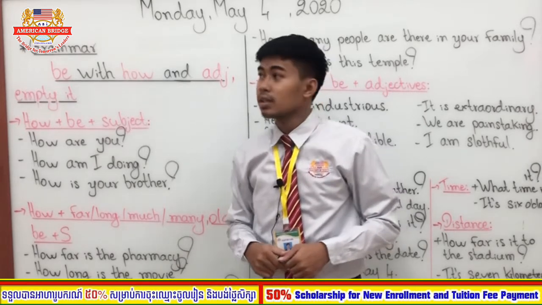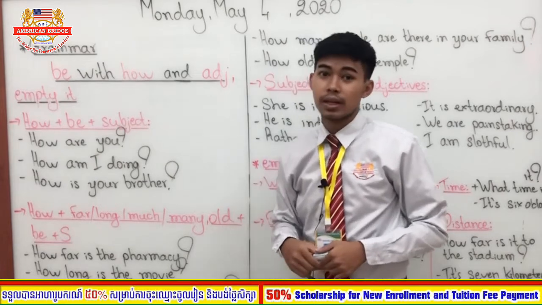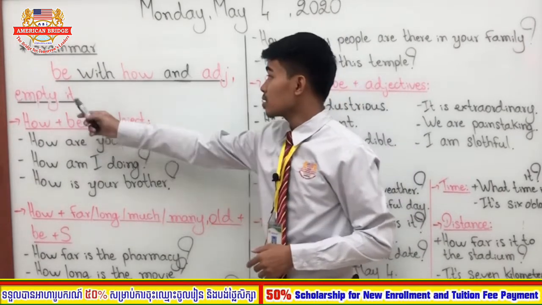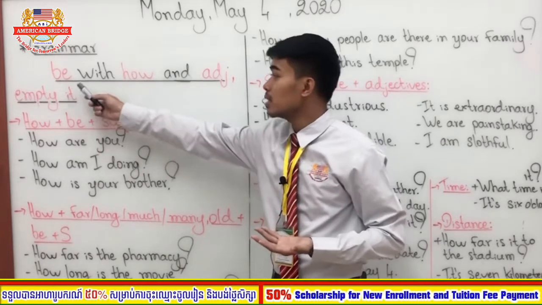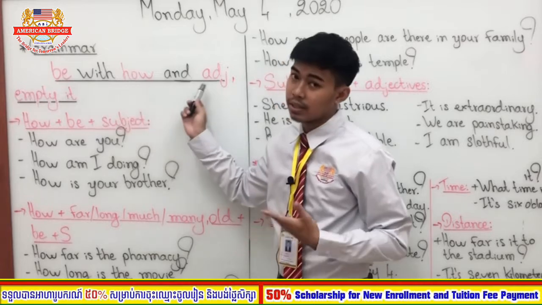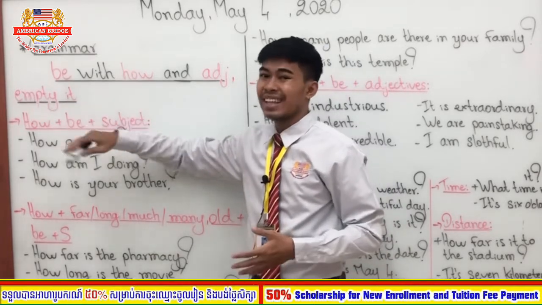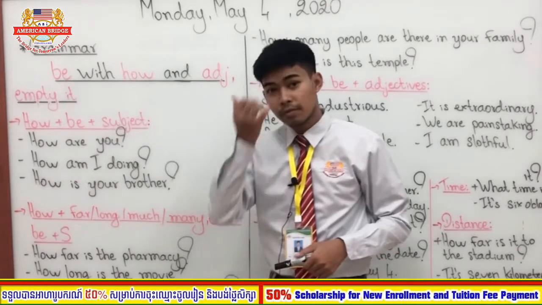So without any further delay, let's go to the grammar point. So today we are going to study about grammar in our lesson 2, unit 1. So we are going to study about be with how. So how do we use be? Be here means verb to be: is, am, are. So how do we use it with how and then adjective? And then at the end of the lesson, we are going to study about empty it. Okay, so let's go to the first point.